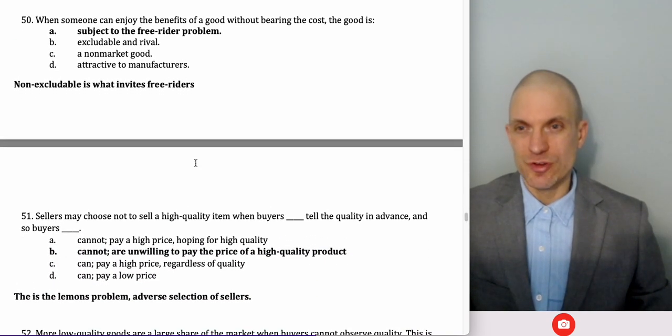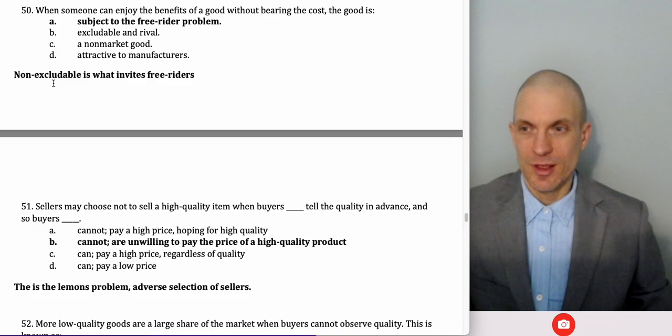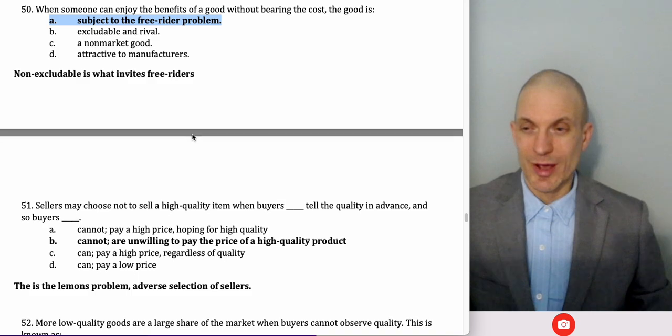All right, when someone can enjoy the benefits of a good without bearing the cost, the good is non-excludable. That's what invites free riders. So subject to free rider problem.